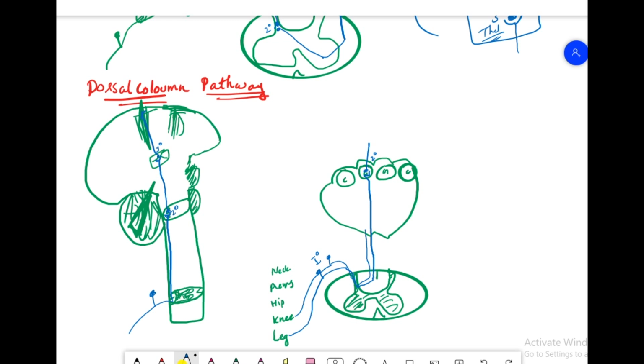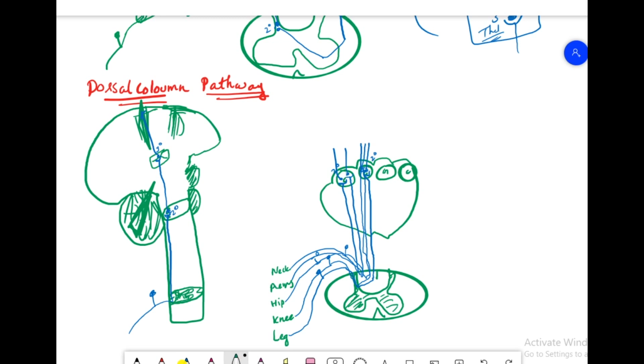Second order neurons are located in the gracile nucleus and cuneate nucleus, and the leg is very medial in the dorsal column, and the hip is more lateral, and the arms are more lateral, and the neck is going more lateral.